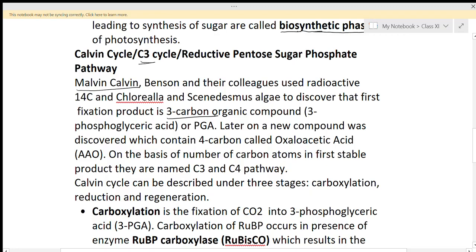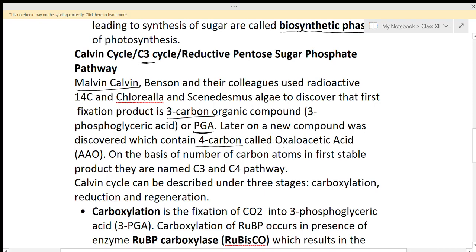The first carbon compound produced is 3-phosphoglyceric acid. Later on, a new compound was discovered which contained 4 carbons, called oxaloacetic acid. After the 3 carbon compound, a 4 carbon compound is also produced, known as oxaloacetic acid.